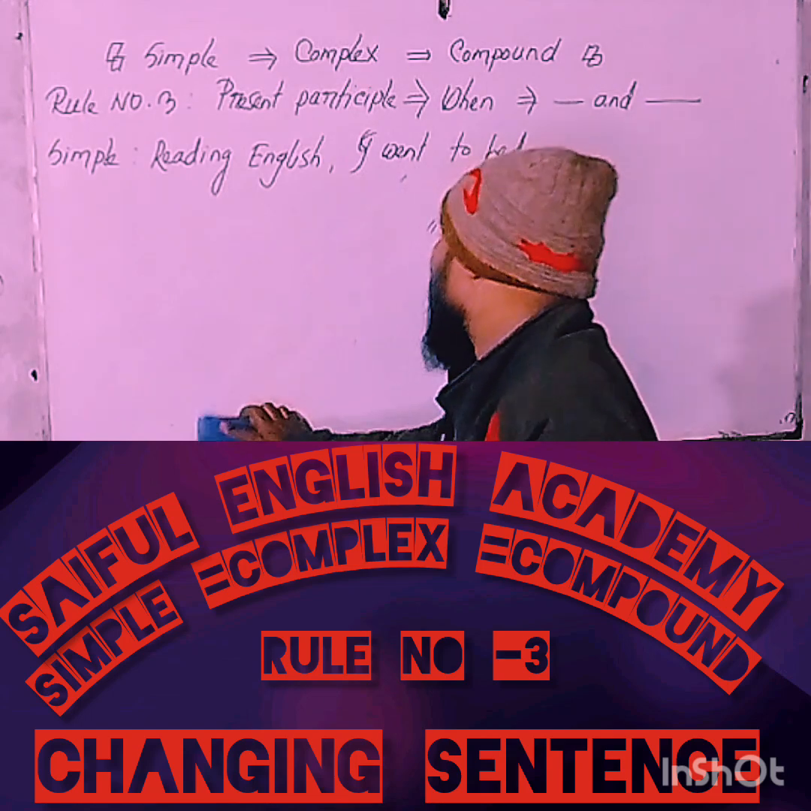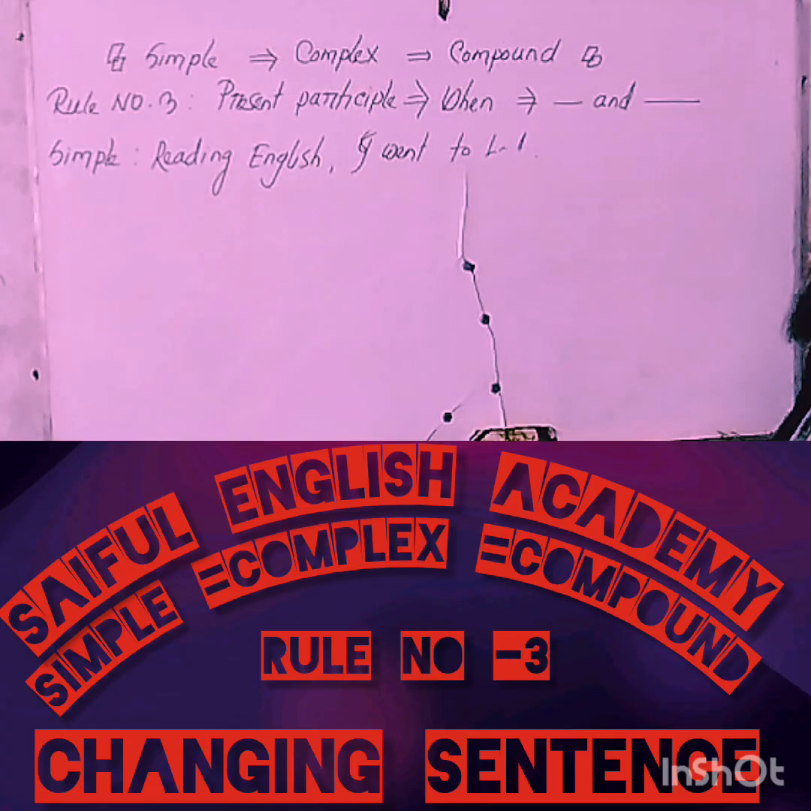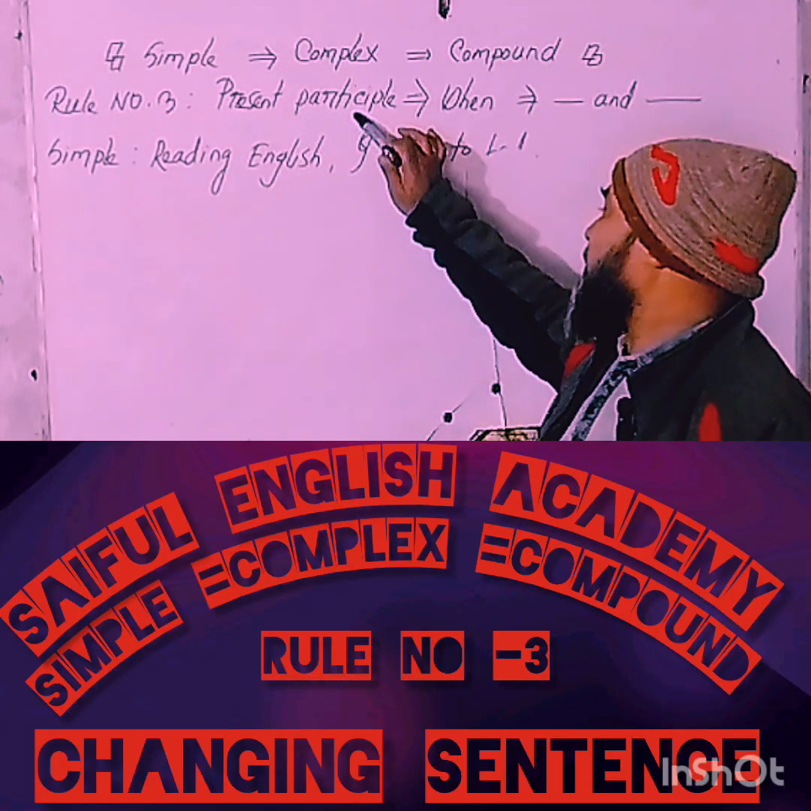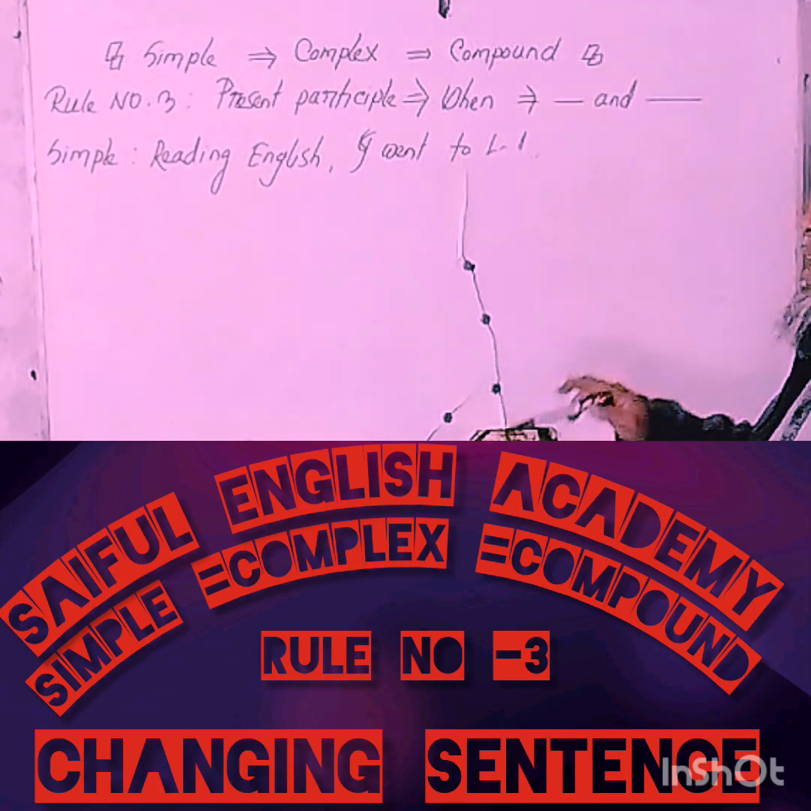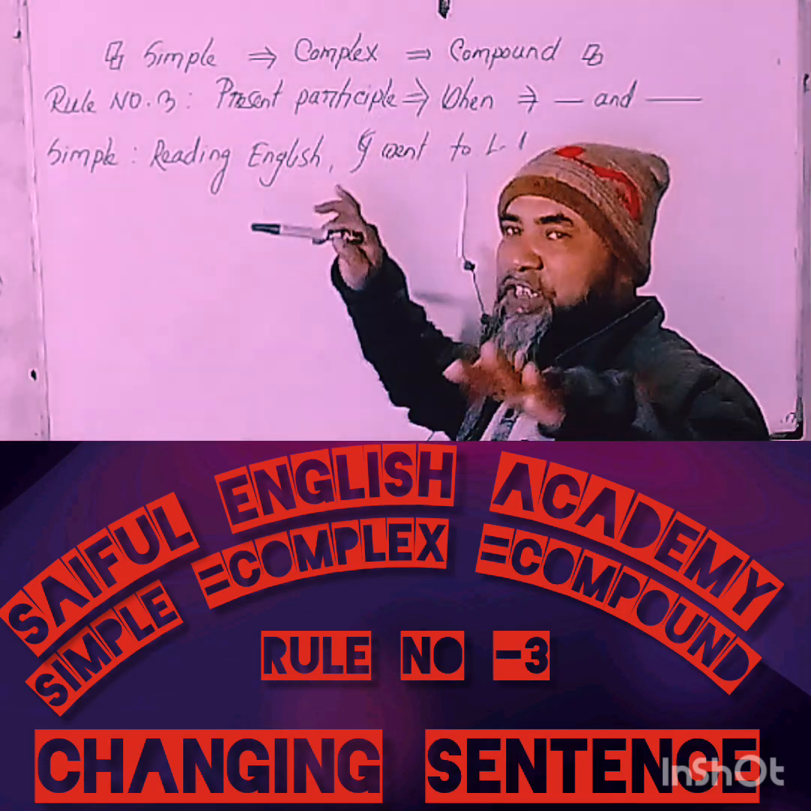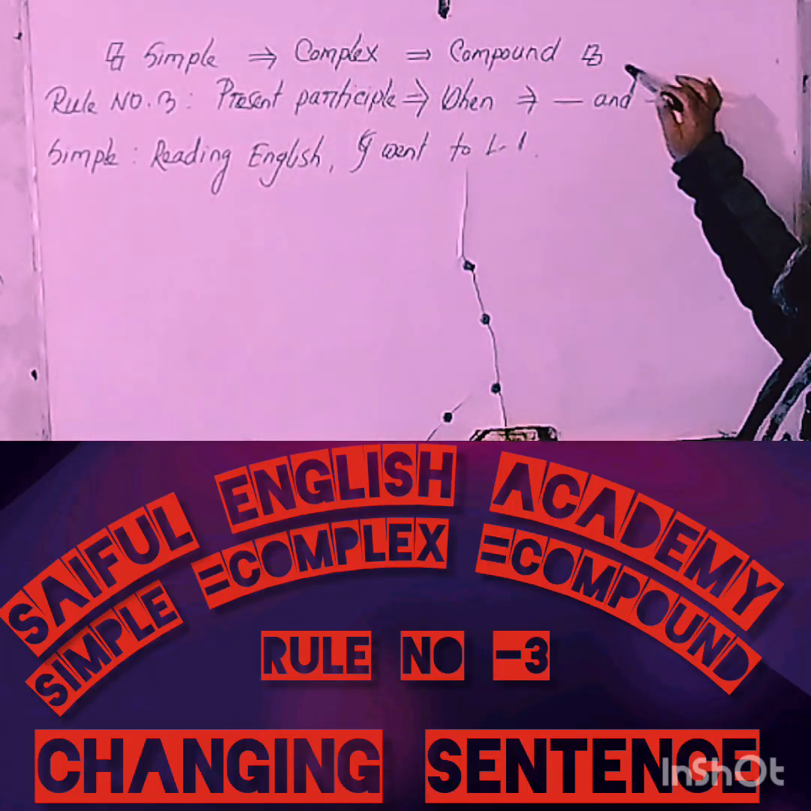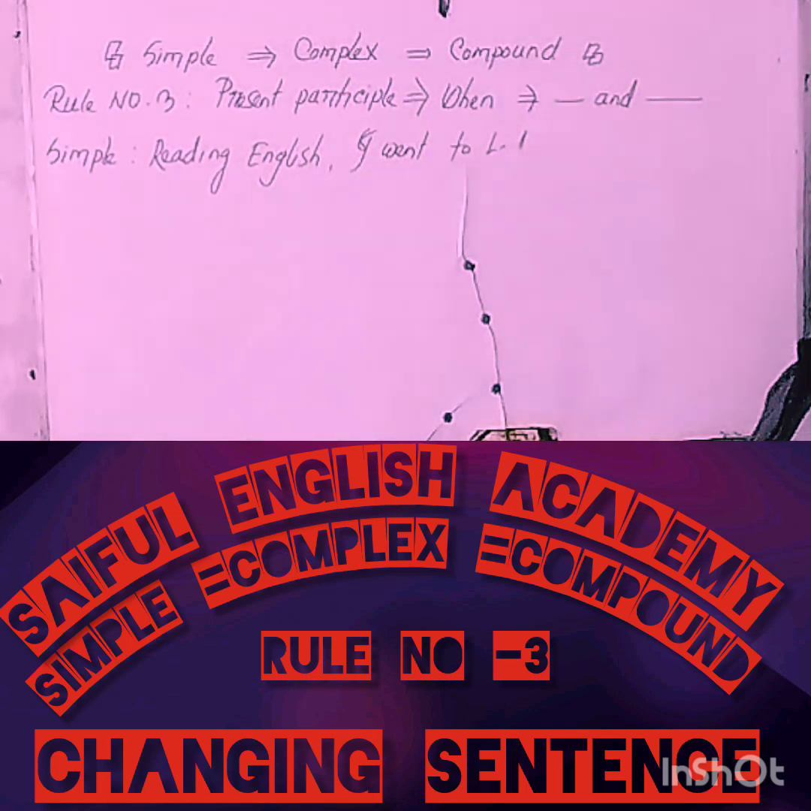a new class named simple to complex to compound. Today I'm trying to highlight the connection among present participle, equal to when, equal to and. You have to remember that present participle is used in a simple sentence, when is used in a complex sentence, and and is used in a compound sentence. Of course, you know that because it was the discussion matter of our previous classes. Now let's take a look at the board. I have written an example.